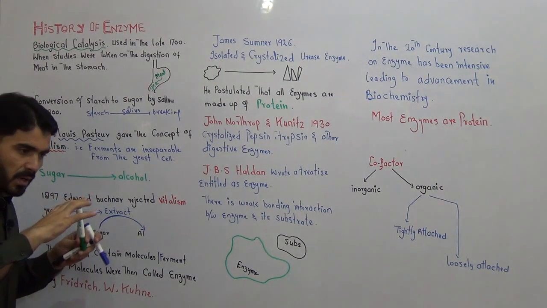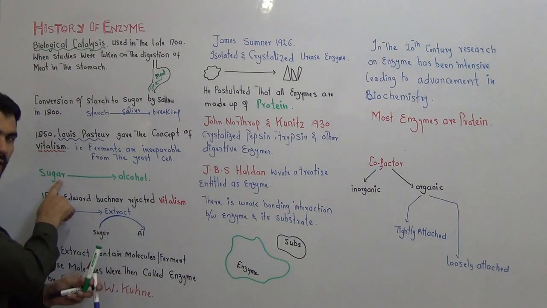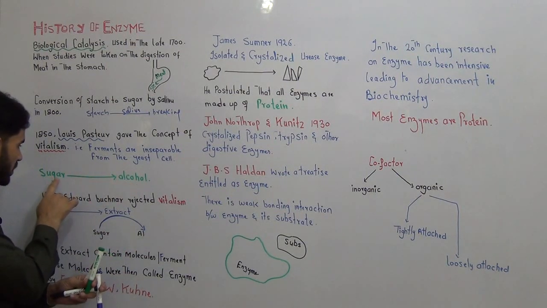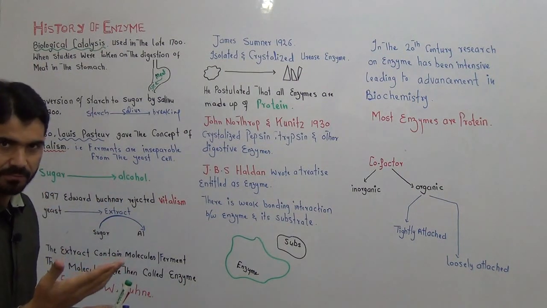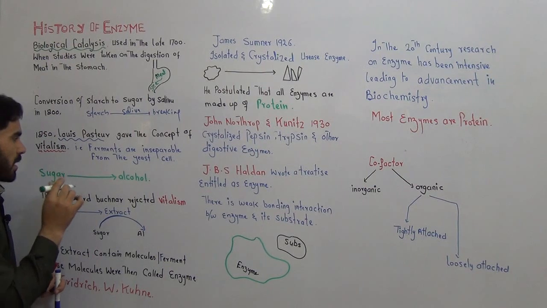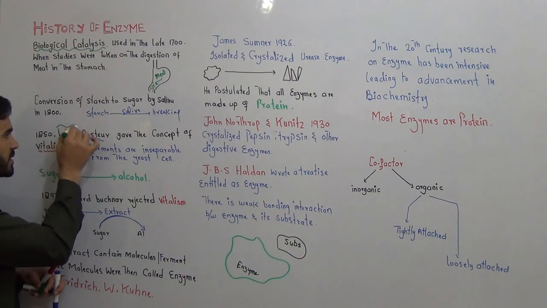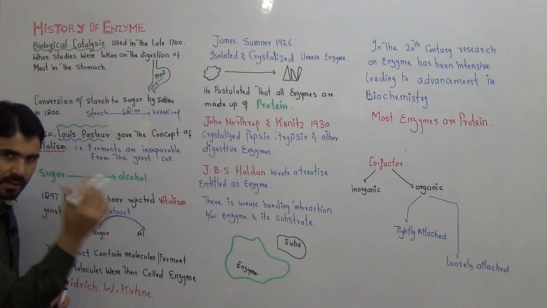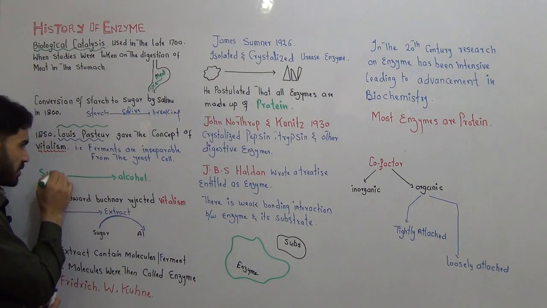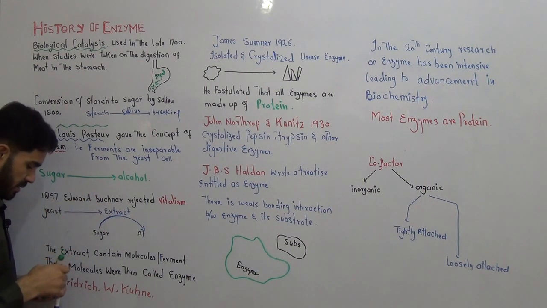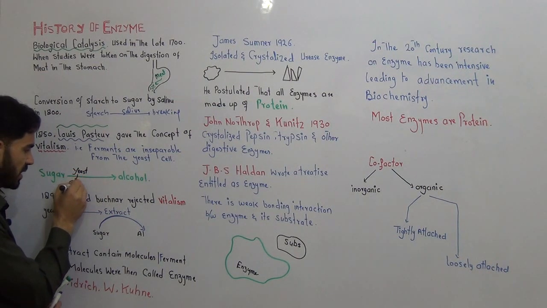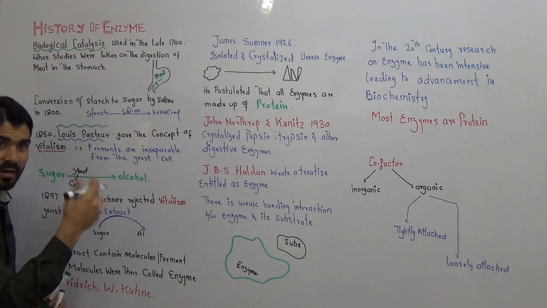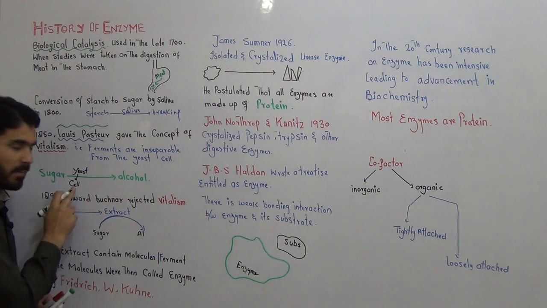Some process is given to the sugar, and as a result the sugar is converted into alcohol. This is called fermentation. And Louis Pasteur recognized that the sugar-to-alcohol conversion was by the help of yeast. And yeast is what? Yeast is a living organism, a cell.